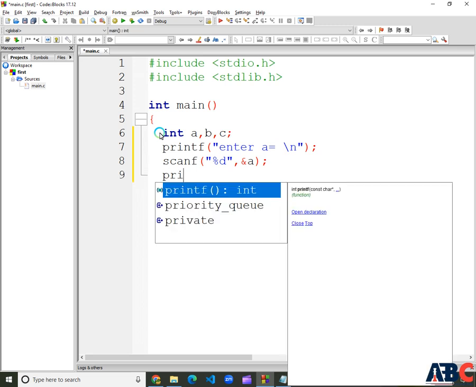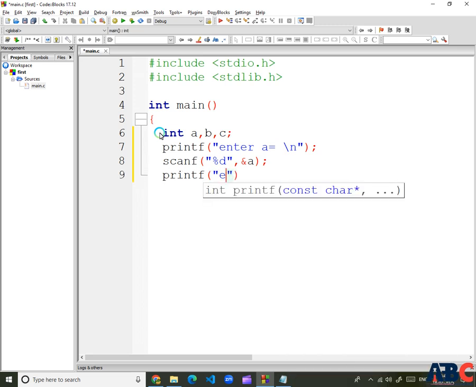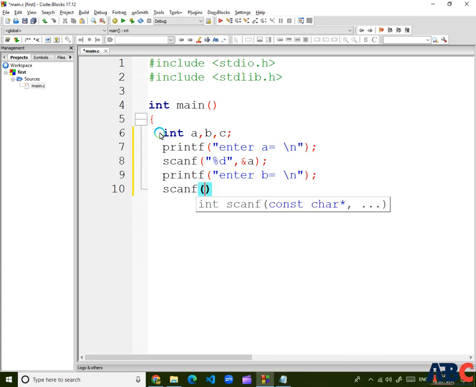Same like that, printf in double quotes "enter b =\n"; and scanf("%d", &b);. Then c = a + b;.